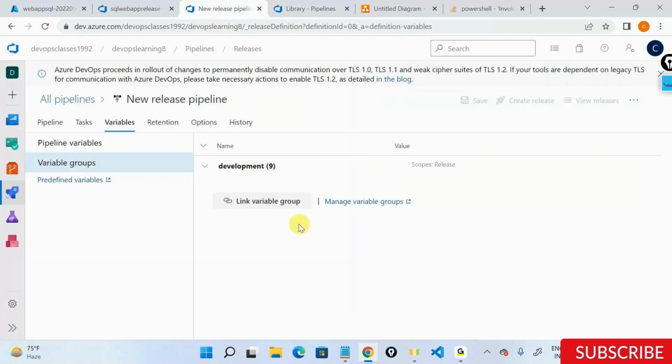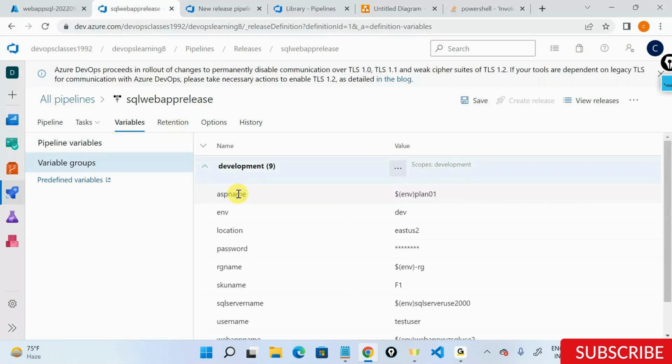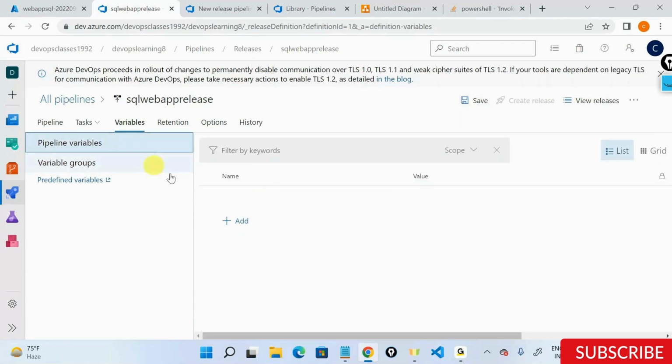You can reuse your variable groups. Pipeline variables cannot be reused. Variable groups can be reused out here. That's the biggest difference between what you have in a pipeline variable versus a variable group. Variable groups are a better strategy to go for, rather than going for something called a pipeline variable out here as such. Are there any questions that I can take till you?